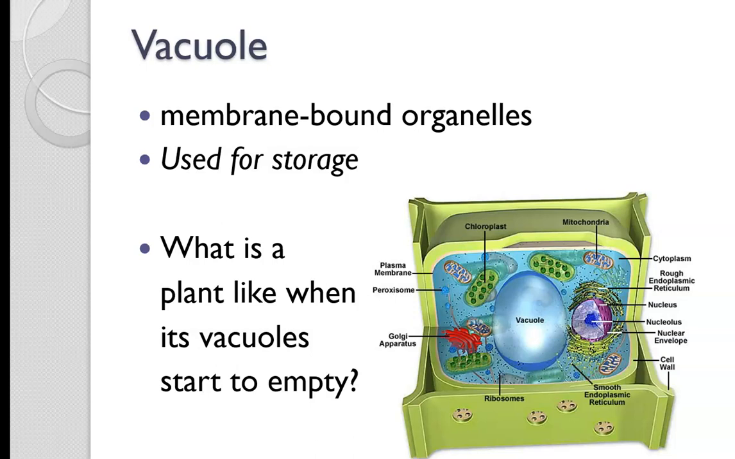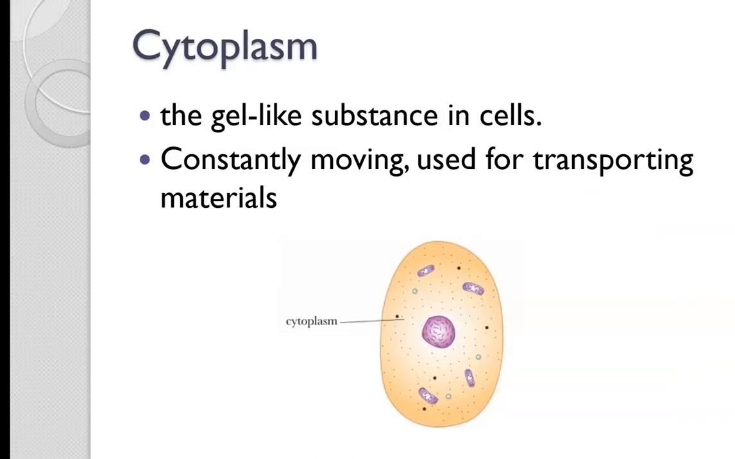And so what is a plant like when its vacuoles start to empty? So plants like to have their vacuoles filled up with water. When their vacuoles start to empty, the plants start to look like they're dying. They look wilted. And so when you go to the supermarket, you'll see how they spray water on the produce. And that's so that the produce will look nice and fresh and plump and healthy, because those plant cells like to have their vacuoles filled up with water.